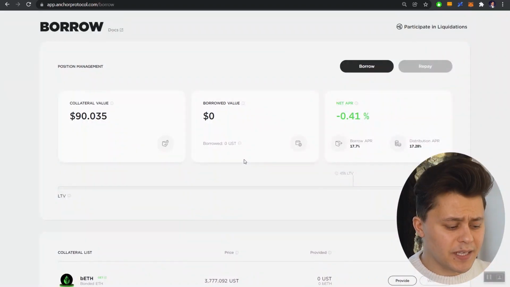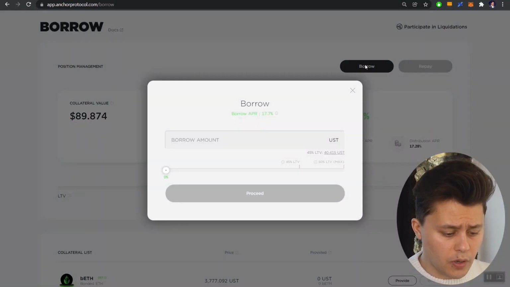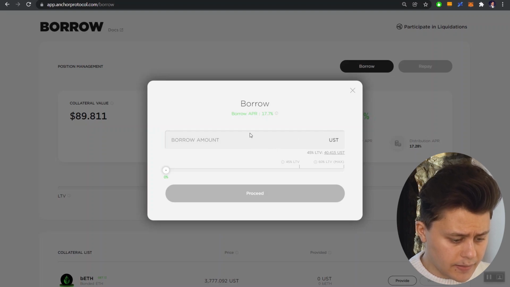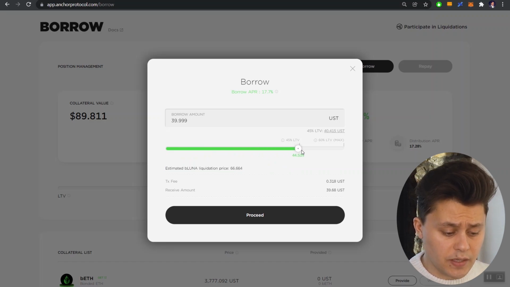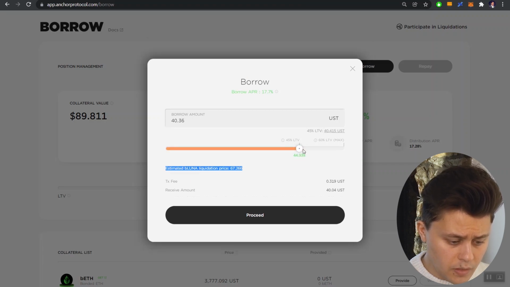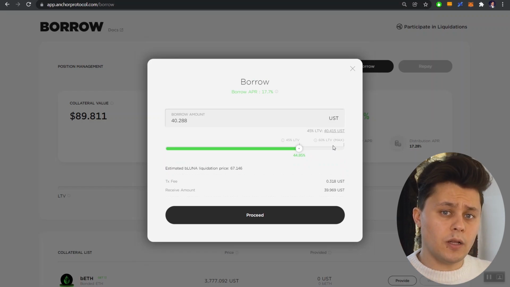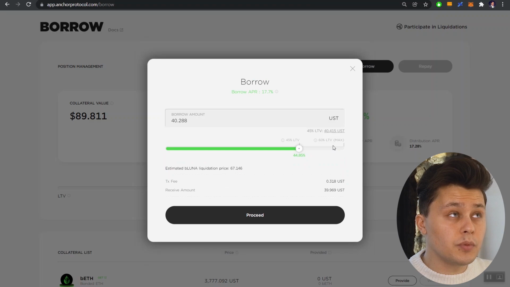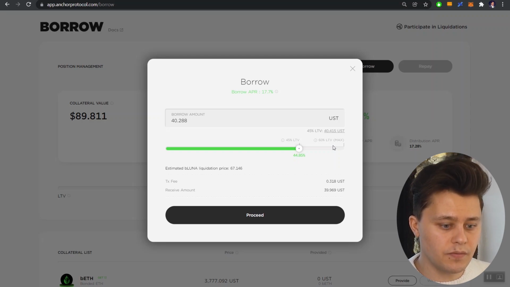So let's play around a little bit with the borrow side feature here. So I have my collateral, but I haven't borrowed anything, right? So let's say I wanted to borrow. We can toggle it up, and we can see how they recommend borrowing at about 45% LTV. Basically, the easiest way to look at LTV is how much are we borrowing compared to the value of our collateral, right? Imagine we're providing $100 worth of collateral and we borrowed $50 against it. That would be a 50% LTV.